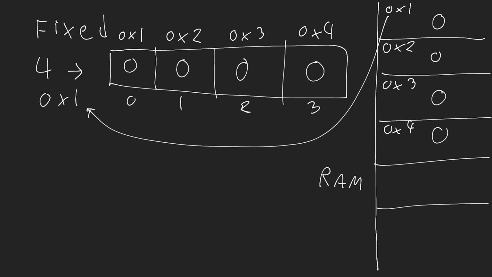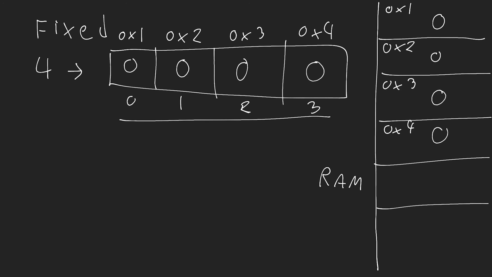Now, having the reference to this slot allows me to access each of the elements inside of my array in constant time. The reason I can do that is because I can use the index for those elements. So let's say I have slot 0x1, and I know that this is the slot for my first array element, and I want to access index 3.